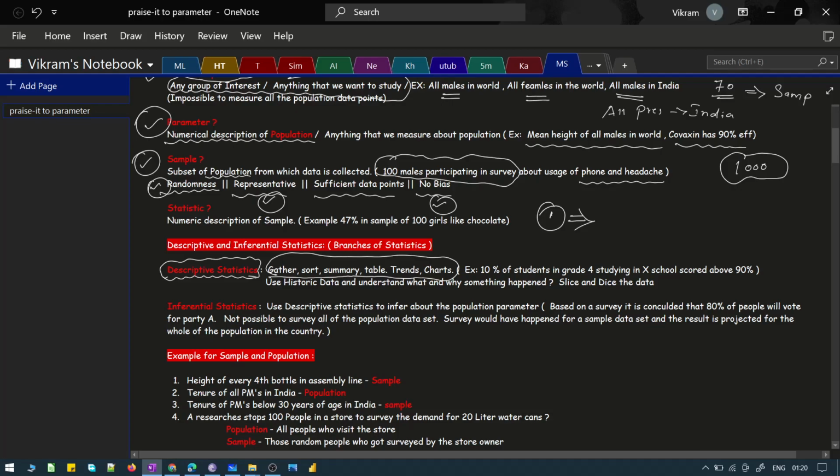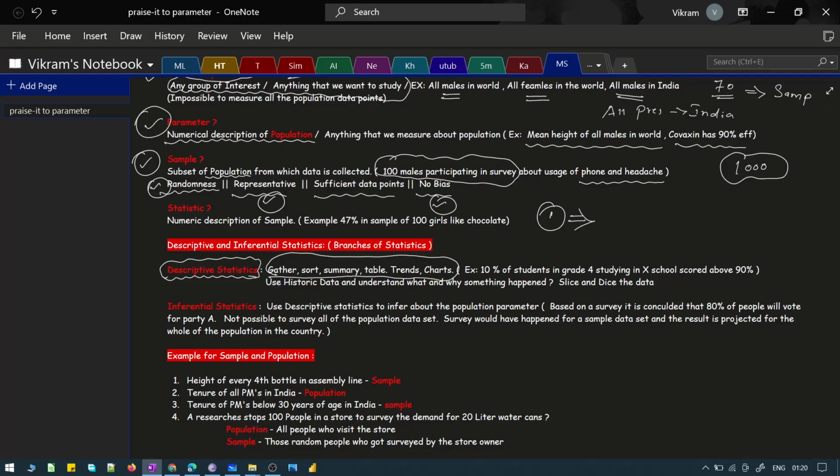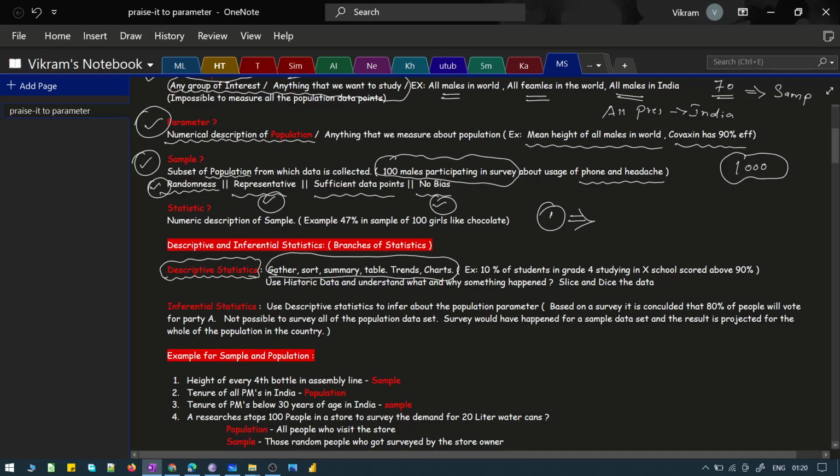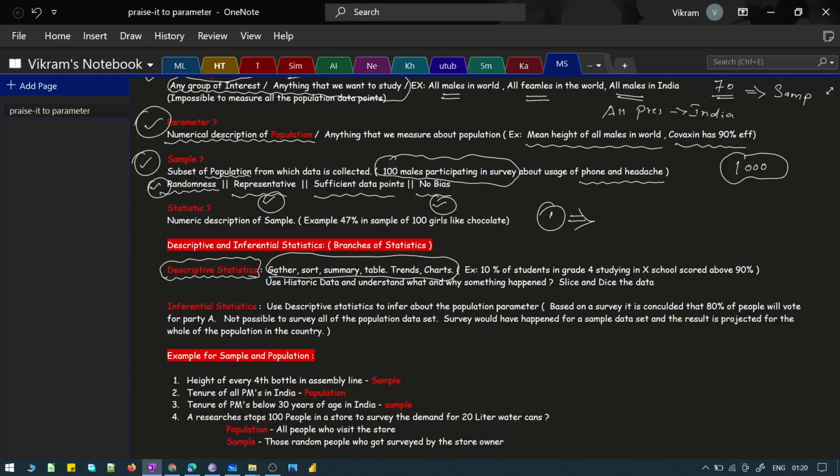You need to understand what the data is. You need to understand what columns are there and what kind of data type is there. All these things come under the concept called descriptive statistics. You have to gather the data, whatever is required for you to do the analysis. Then you have to sort the data, which means that when you sort it, you will be able to understand some information about the trend. Then you create a summary of the data. It could be a frequency distribution table, or it could be a cross tab.